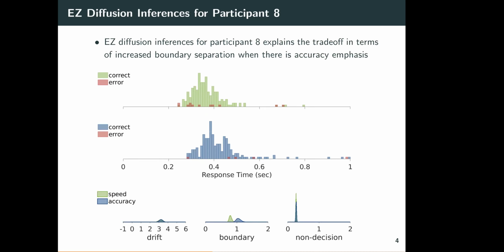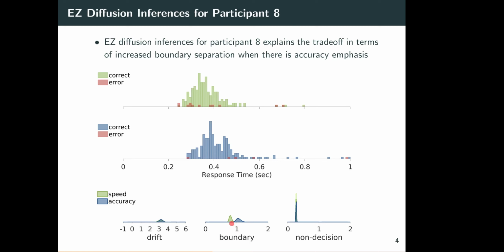So we can apply the easy diffusion model to those data, to each of the conditions separately. That is, we get drift, boundary and non-decision time parameters for both the speed condition and the accuracy condition by independently applying the model to each condition. Here's what we get. For the drift rate, here's the marginal posterior distribution, and you can't even see the speed one because it's underneath the accuracy one. So exactly the same drift rate for both conditions. For the boundary separation, there is a difference.